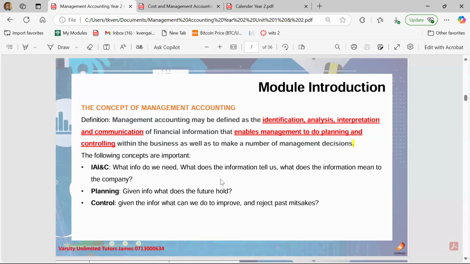But in essence, when we're looking at management accounting, you are taking financial information and analyzing it, and then you interpret it and communicate it to the internal users of information in an organization. So, for example, you can take the information regarding the expenses of the organization to make a decision on whether to continue using a specific supplier or not.